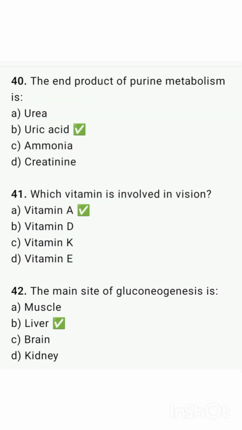The end product of purine metabolism is uric acid. Which vitamin is involved in vision? That is vitamin A. The main site of gluconeogenesis is liver.